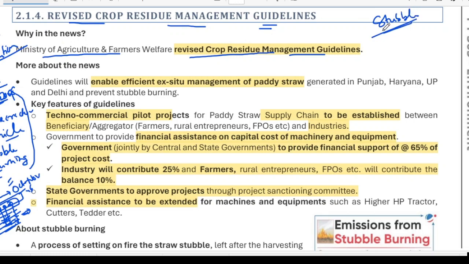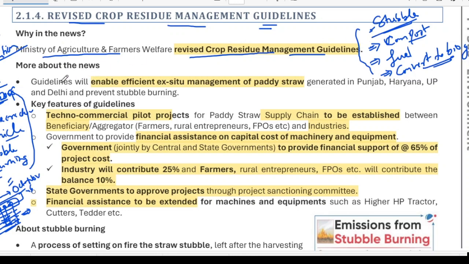If I ask you as an informed person, what can we do with this stubble? Either we can make compost through this, and then we can also use this as a fuel, and we can also convert this to biogas. So these are the things that we can do with the stubble instead of burning it.